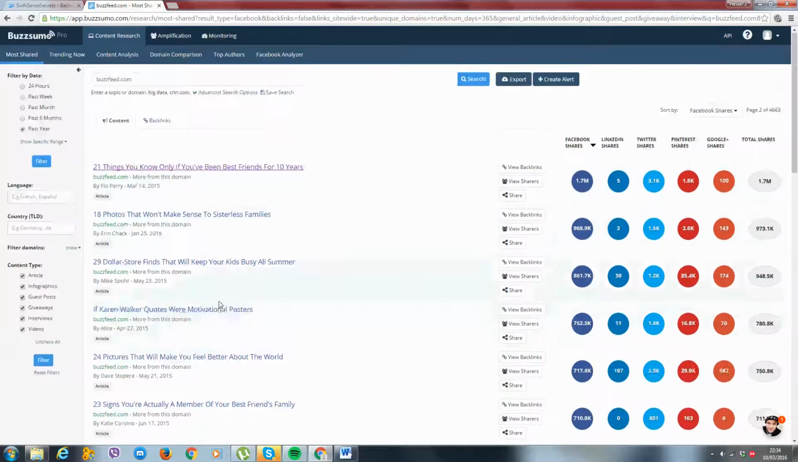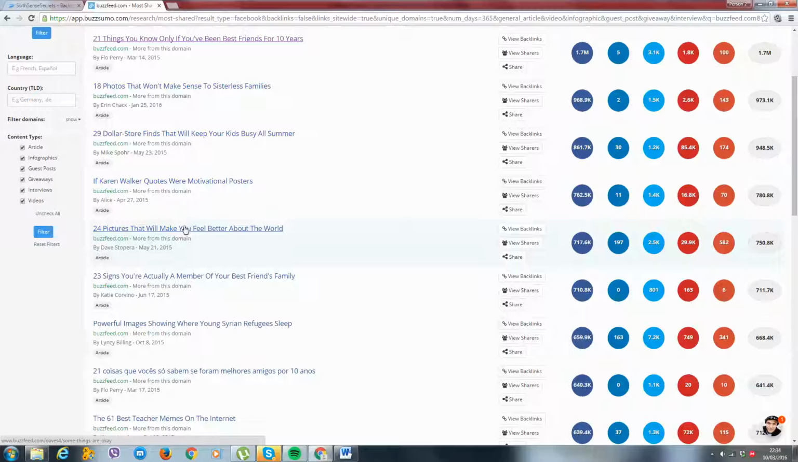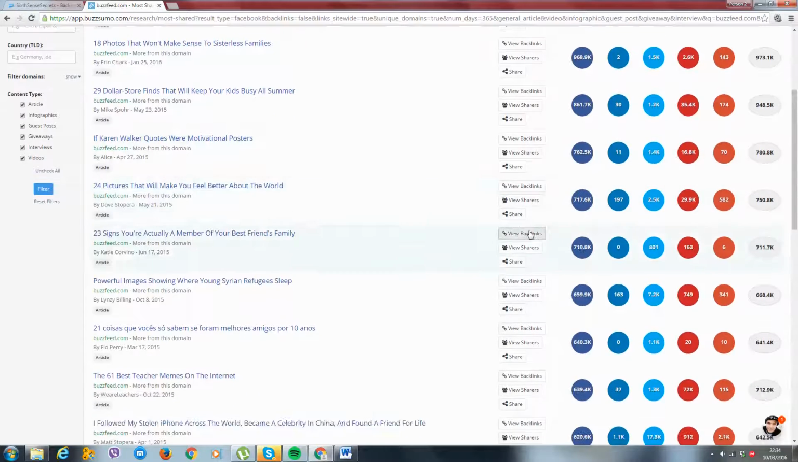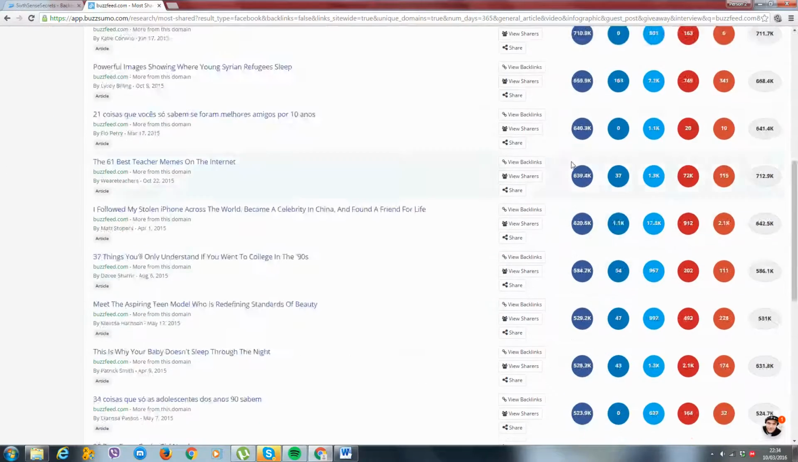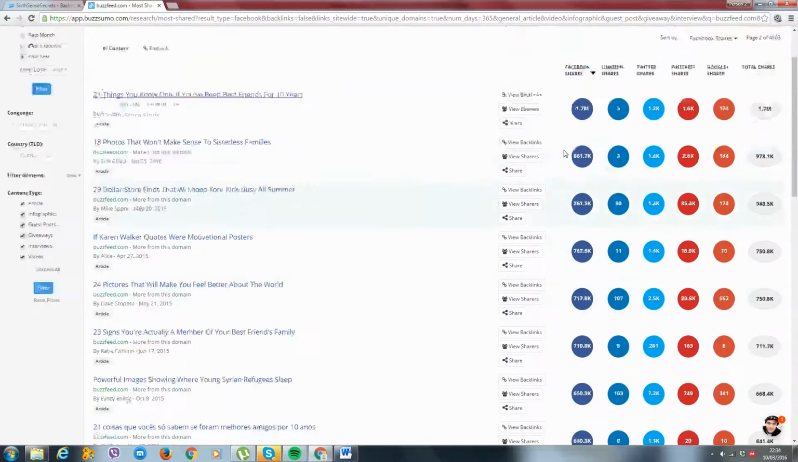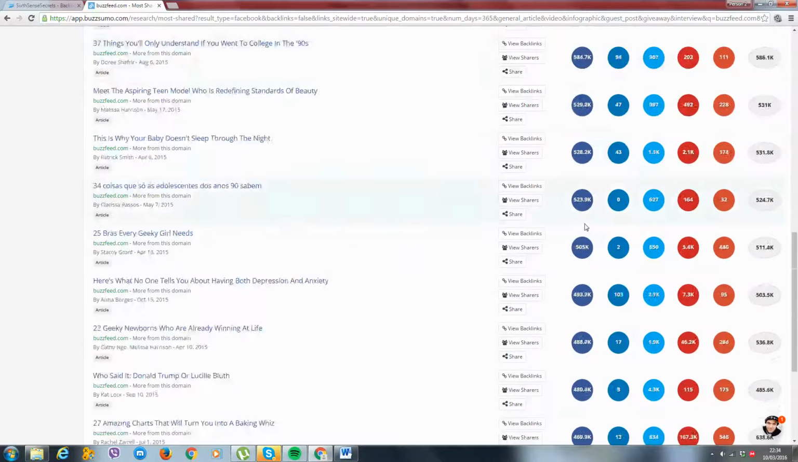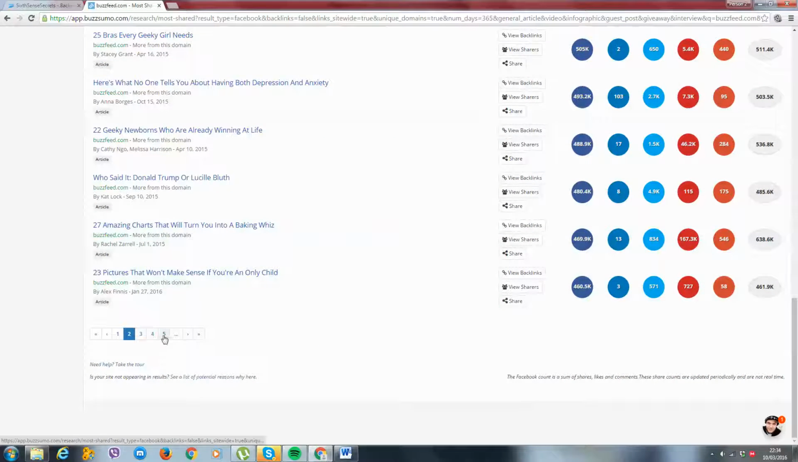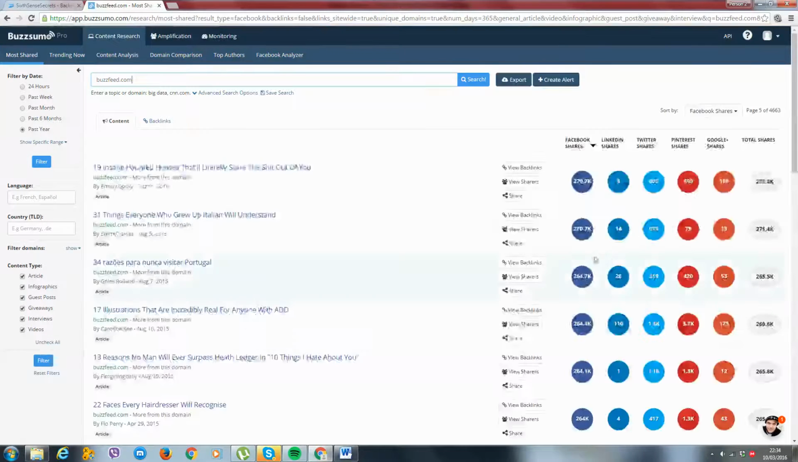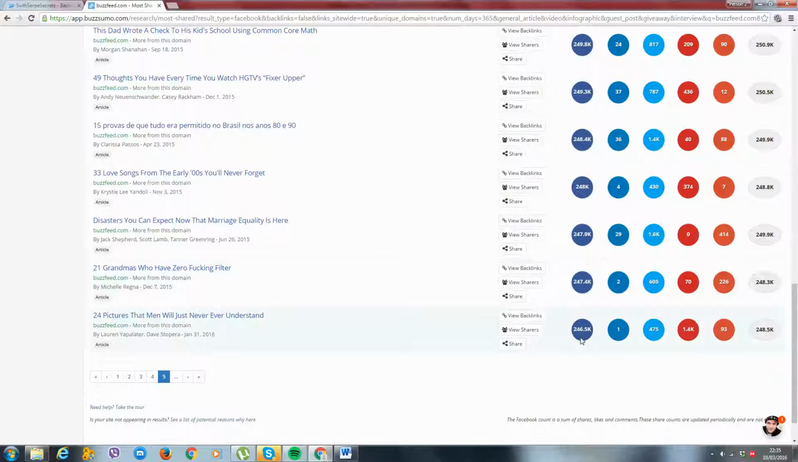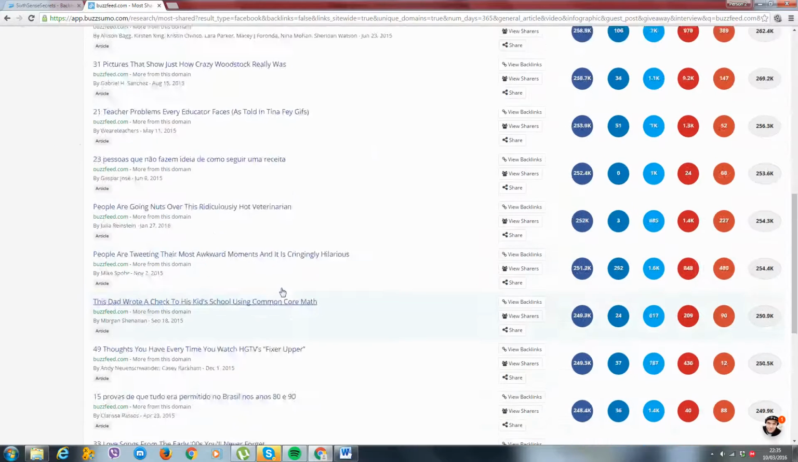But that's a domain. You can see here we've got articles, it just goes on and on. These articles you could take for days. You go from 1.7 million down by hundreds of thousands each time. Even on the 5th page, we've got 200,000 plus shares. You know what this means? You go through each page and take all their content because it's hot.